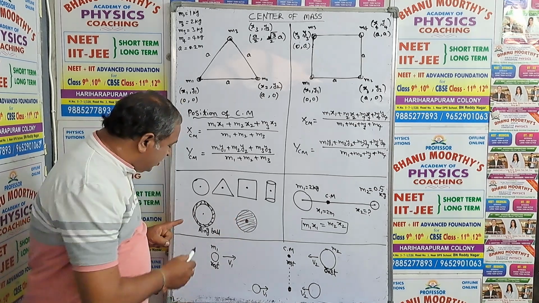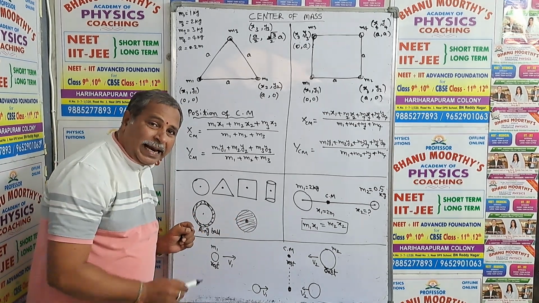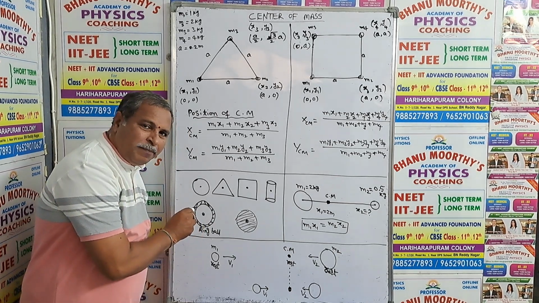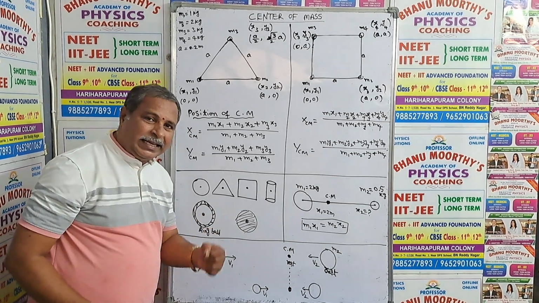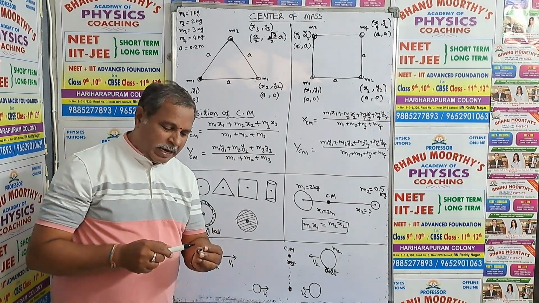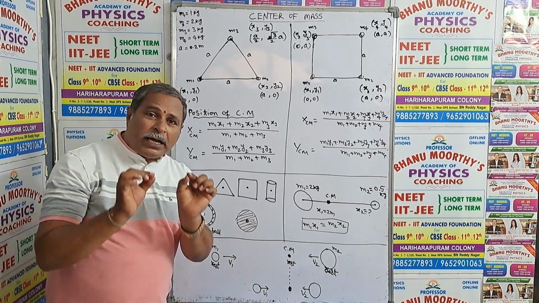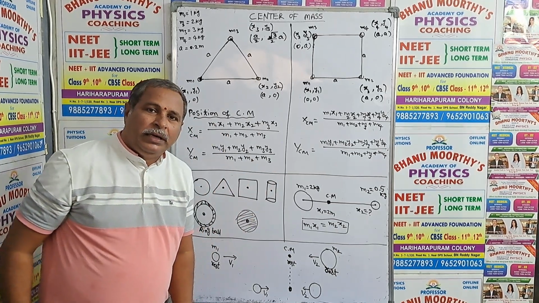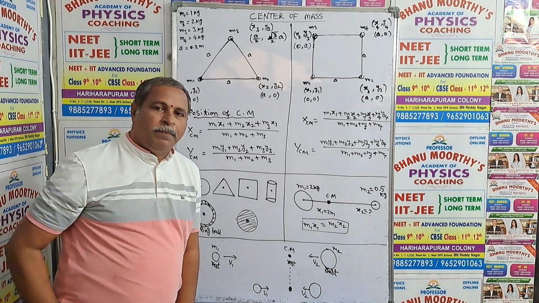In the hollow case, the center of mass lies outside, that is, it can be treated as outside. Okay, so this is the information about the center of mass concept. The center of mass position depends on the mass distribution inside the body or outside the body.